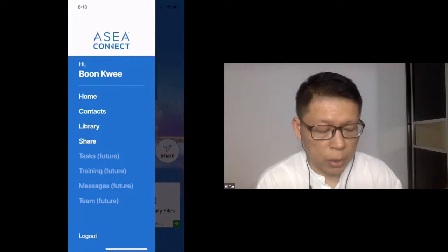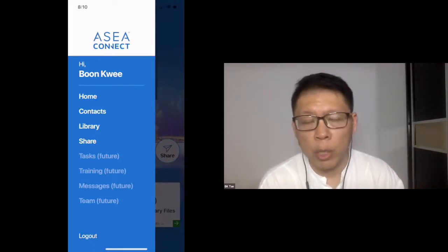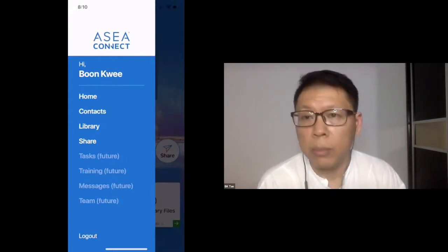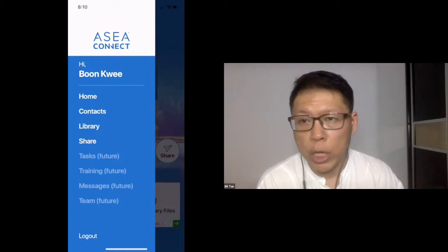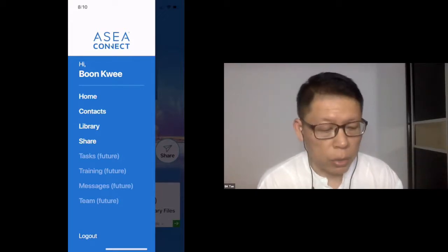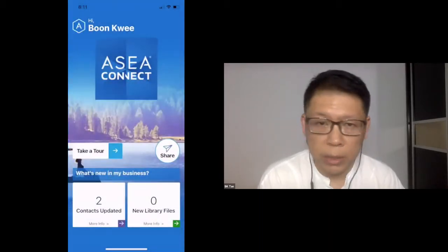There are only certain features that will be activated if you are on a paid subscription, or what you call the pro version of the app. And that is basically the team aspect. Everything else is actually free. Only the team aspect for team reporting is not free. So this is where you get the menu. Okay, I'm going to click away. If you click home, you'll go back to the first screen. Okay, so that part is pretty simple.